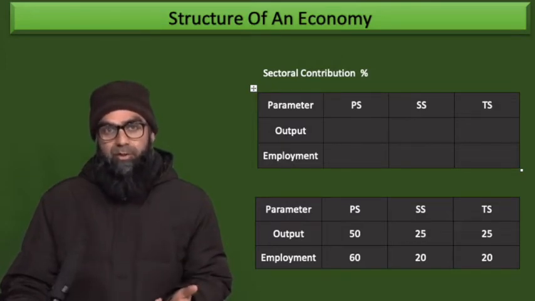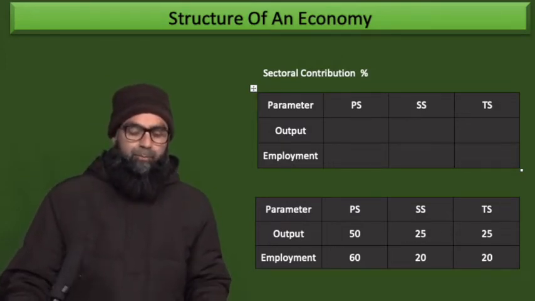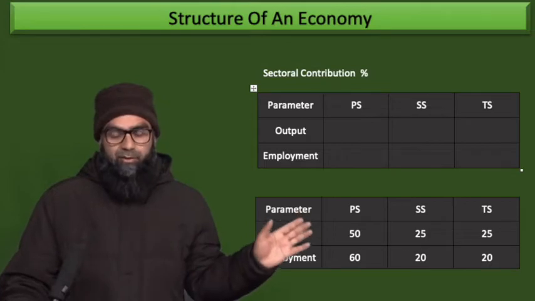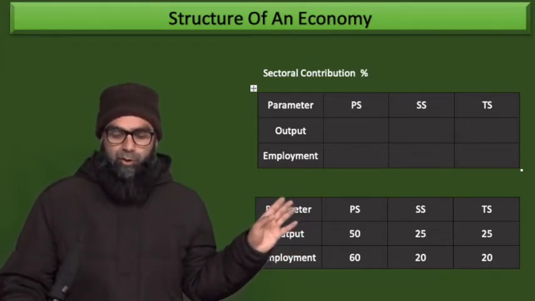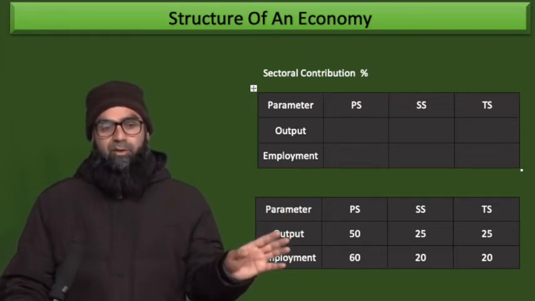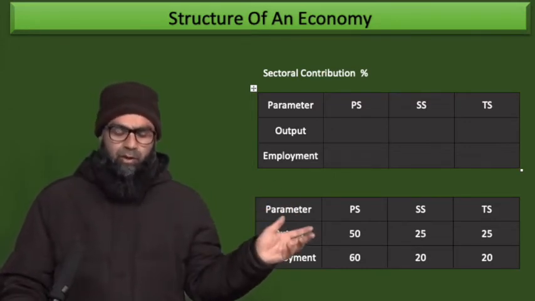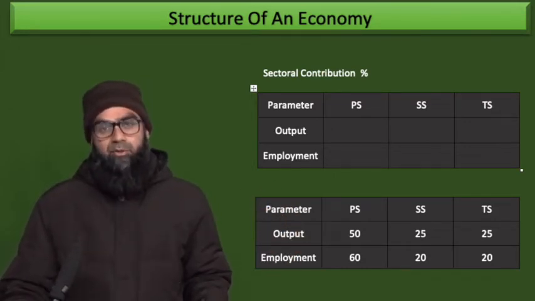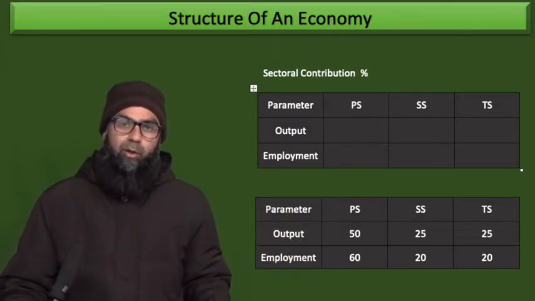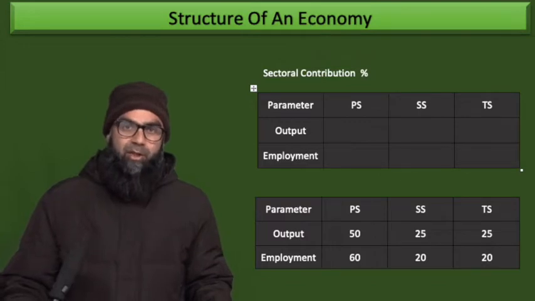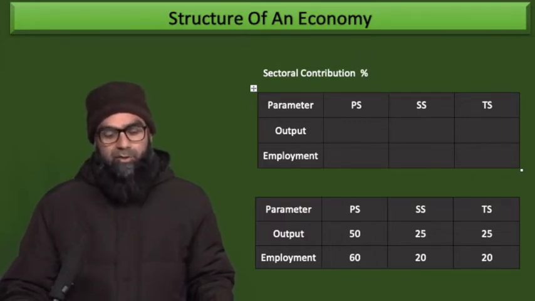It is gauged on the basis of these. So for example, we have primary sector, secondary sector and tertiary sector. Then we have to see what is the output contribution on part of the primary, secondary and tertiary sector. We can take a percentage view of that. Then employment, how much percentage of the employment is contributed by the primary sector, how much by the secondary, and how much by the tertiary sector.